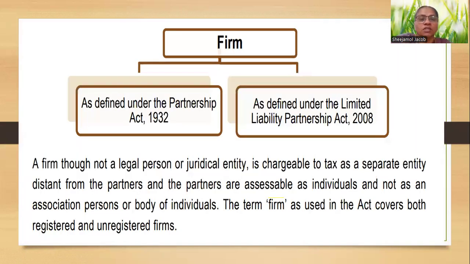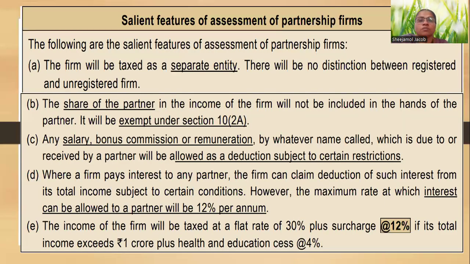So the firm, as defined under the Partnership Act and under the Limited Liability Partnership Act 2008, though not a legal person or juridical entity, is eligible to be taxed as a separate entity distinct from the partners, and the partners are assessable as individuals and not as an association of persons or body of individuals. The term firm as used in the Act covers both registered and unregistered firms.